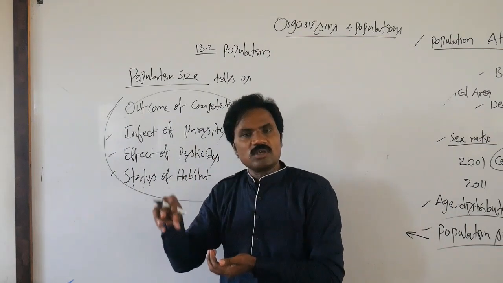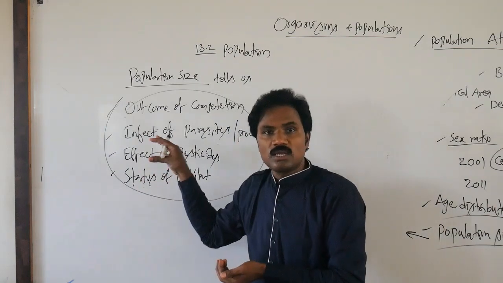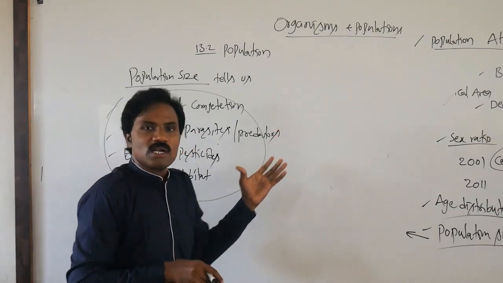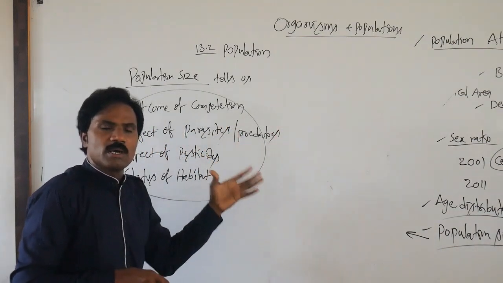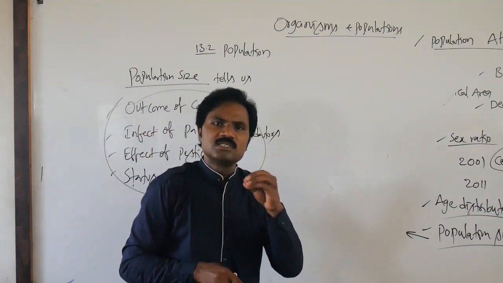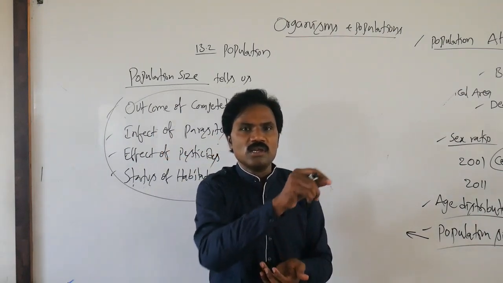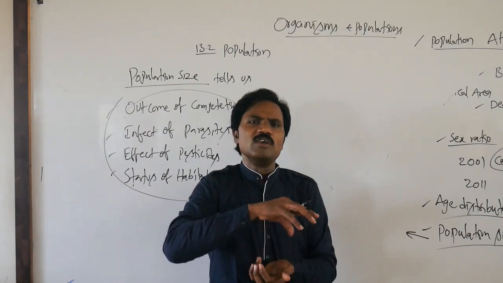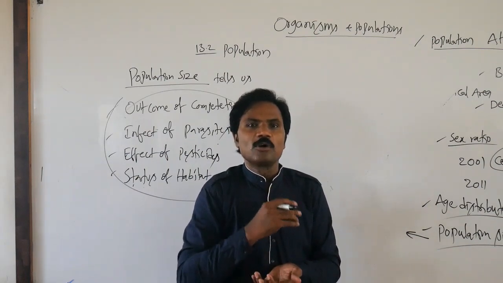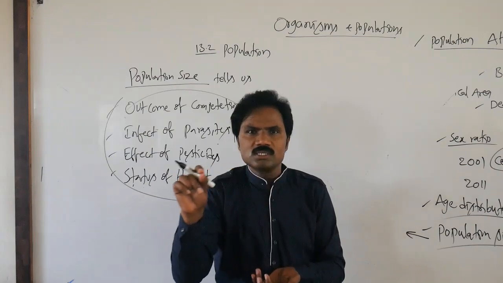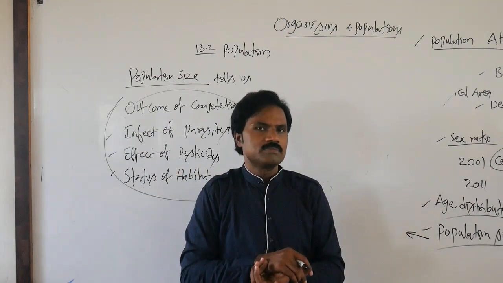Already Darwin said natural selection. Based on that only, organisms must cope up. This tells about the population size. But how do we measure the population size? If it is 100 members, it is easily identified. But if it is several millions, it is a time-consuming and very difficult process, unable to count all these organisms.